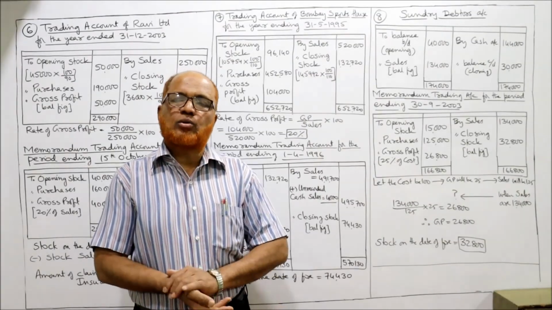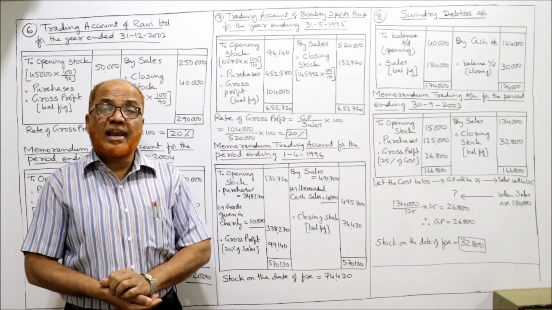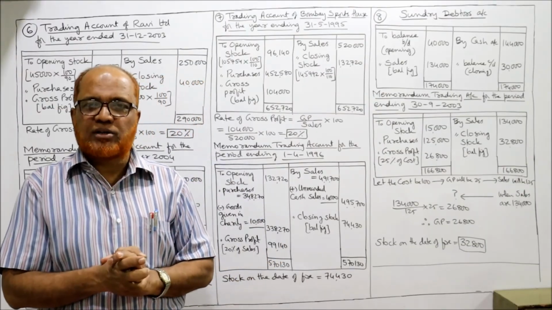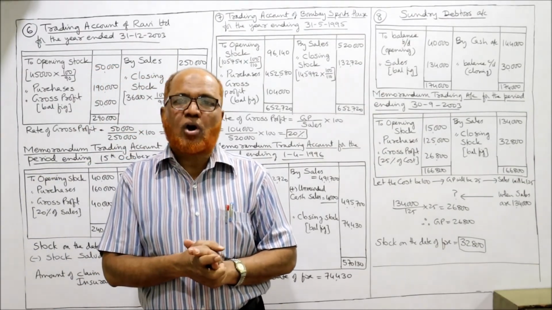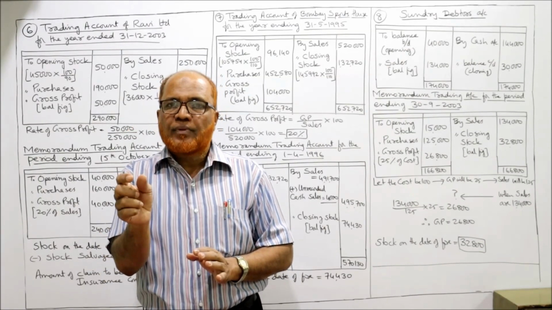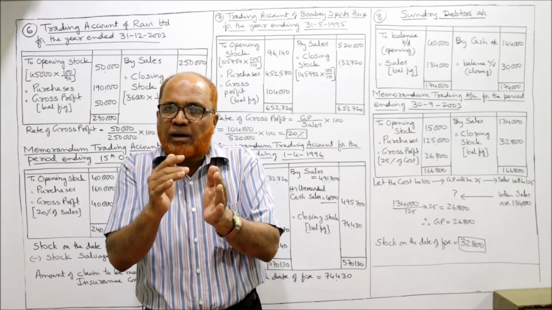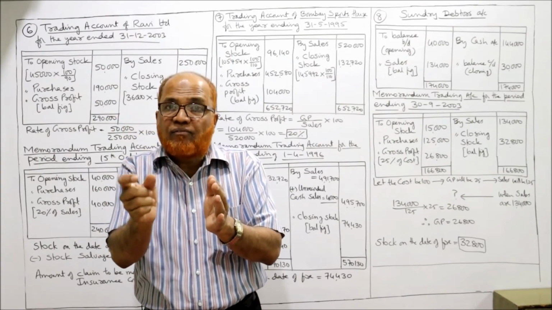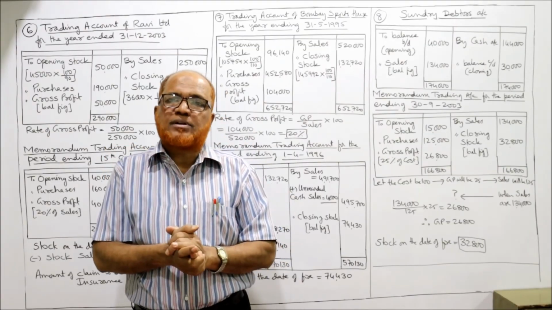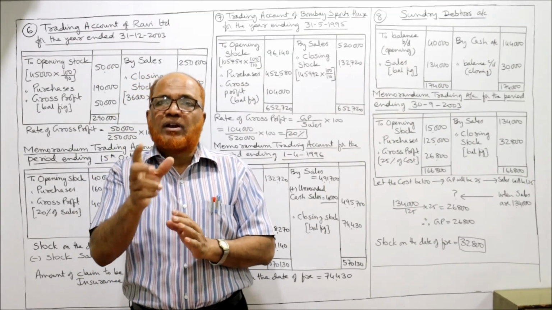Hope you understood how to find out the value of stock on the date of fire and also how much claim to be made with the insurance company. These problems are a little bit difficult, so concentrate on the new point. When the stock is not valued at cost, bring it to cost. If the stock is valued 10% below cost, 100 by 90. If the stock is valued 10% above cost, 100 by 110. Similarly, if the selling price has increased by 5%, we bring it back to the original price, 100 by 105.